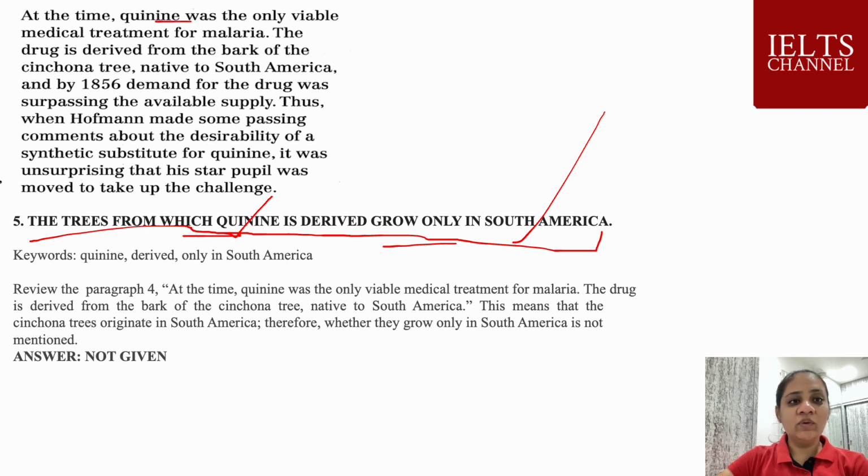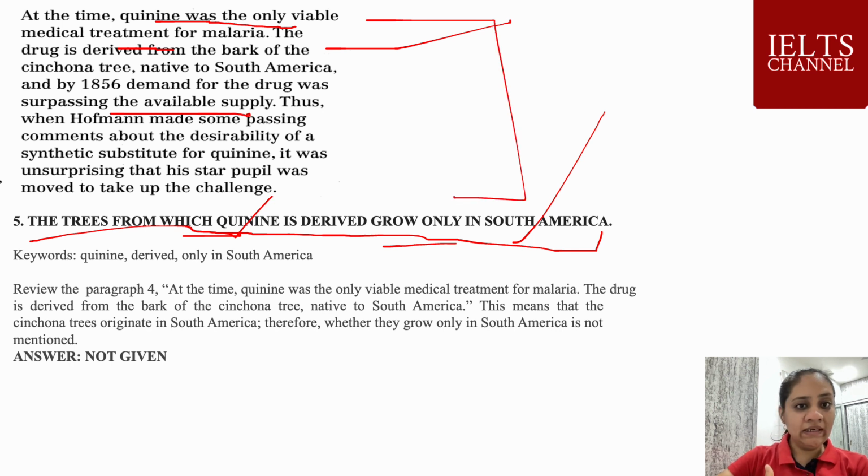At the time, quinine was the only viable medical treatment for malaria. The drug is derived from the bark of the cinchona tree native to South America. And by 1856, the demand for the drug was surpassing the available supply. So here they have written about quinine, South America, and the trees too, but they didn't say whether the trees grow only in South America.